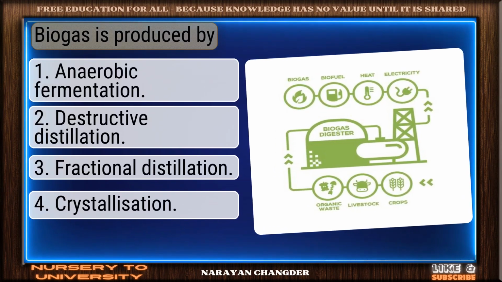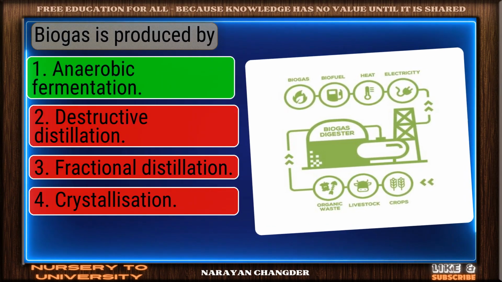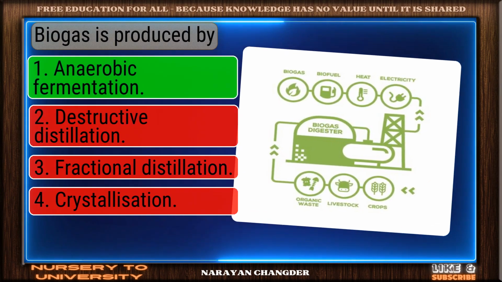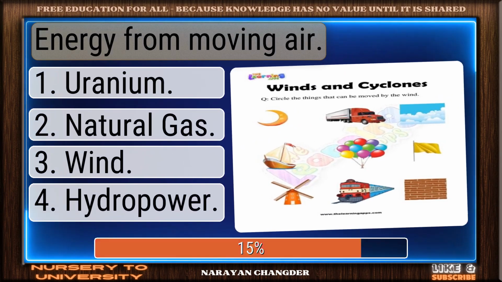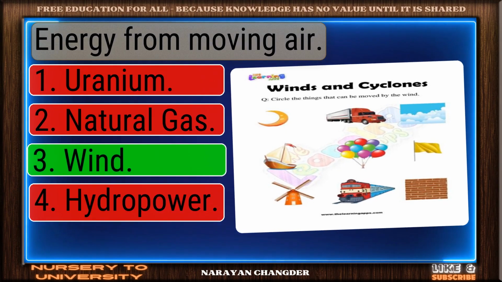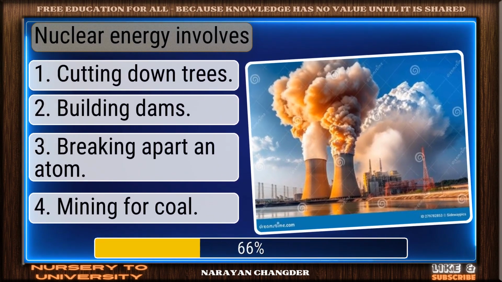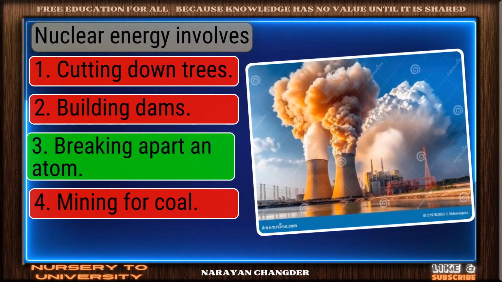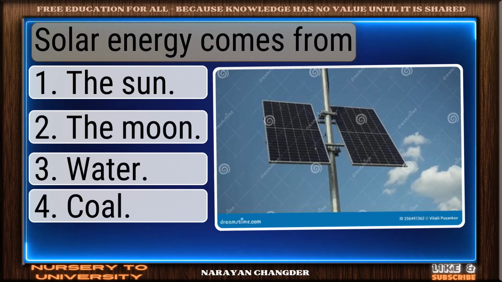Biogas is produced by. Well reasoned. Anaerobic fermentation is correct. Energy from moving air. Correct response. Wind is accurate. Nuclear energy involves. Exactly. Breaking apart an atom makes sense.